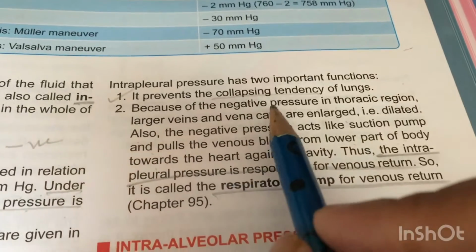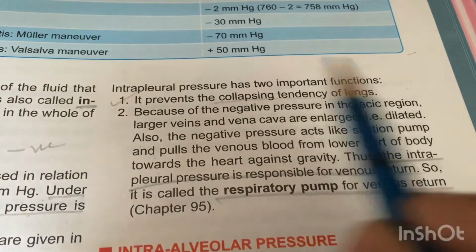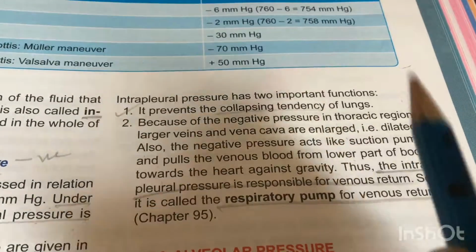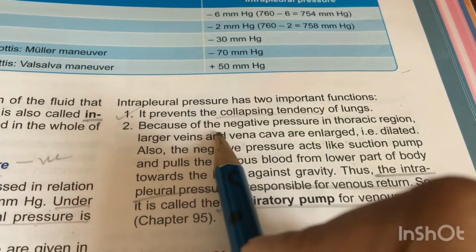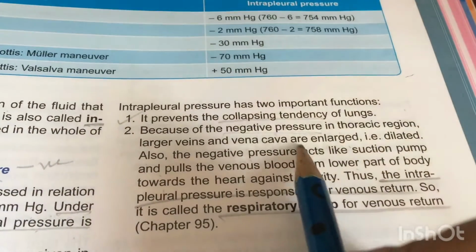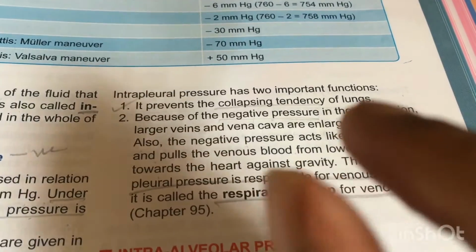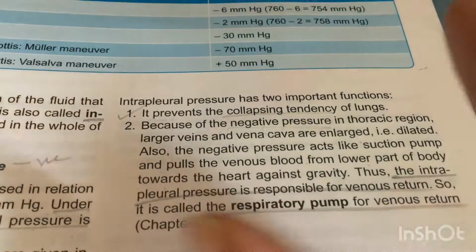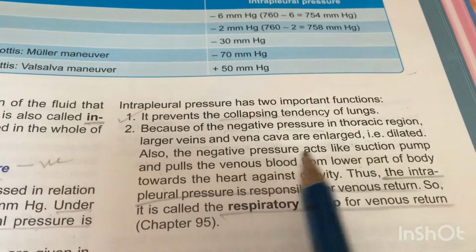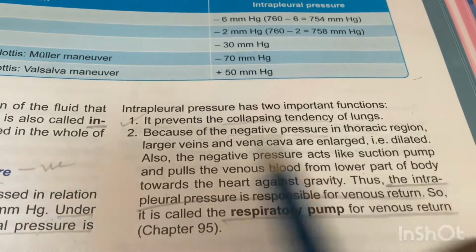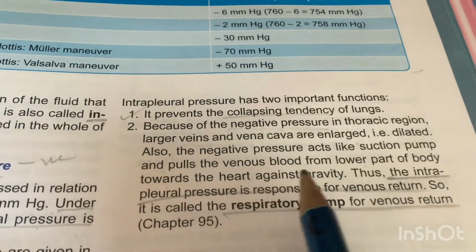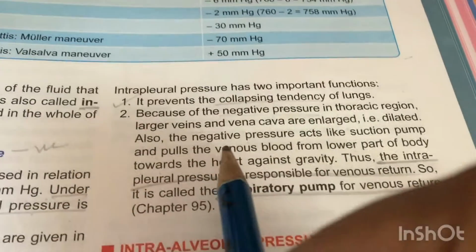Next point, because of the negative pressure in the thoracic region, large veins and vena cava are enlarged, that is dilated. Also the negative pressure acts like a suction pump and pulls the venous blood from the lower part of the body towards the heart against gravity. This is also a good point.